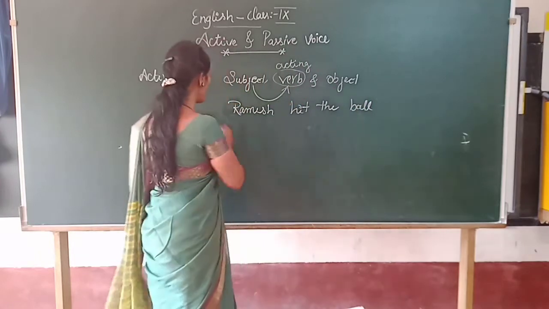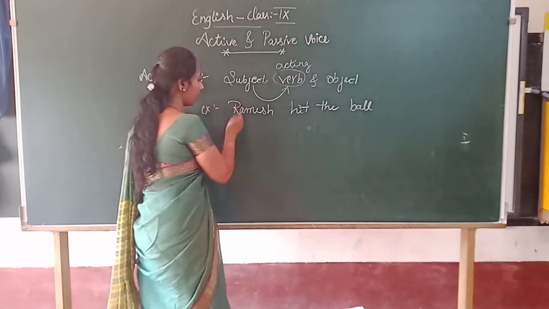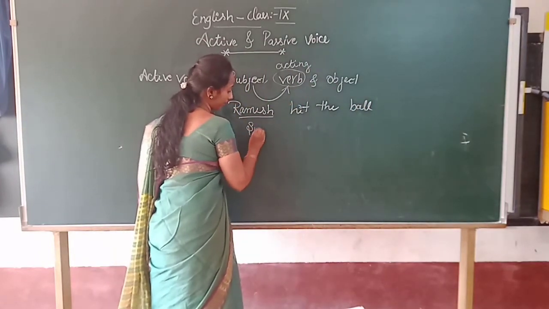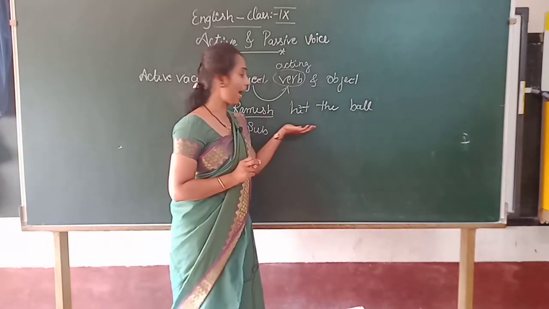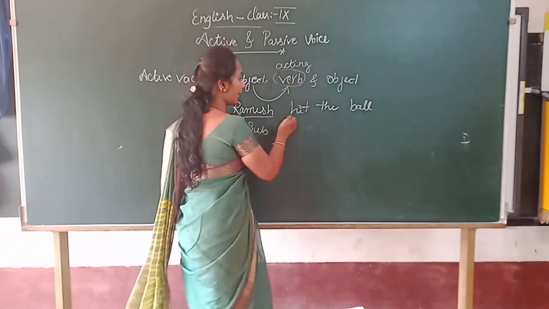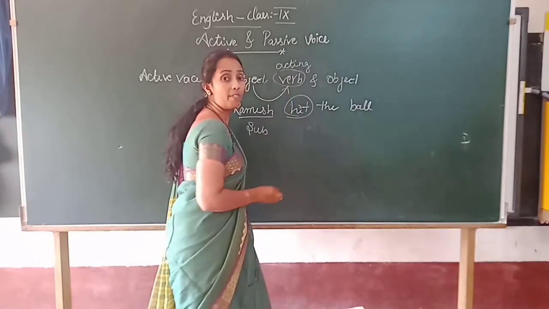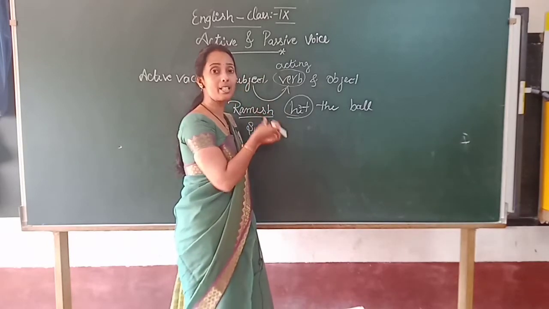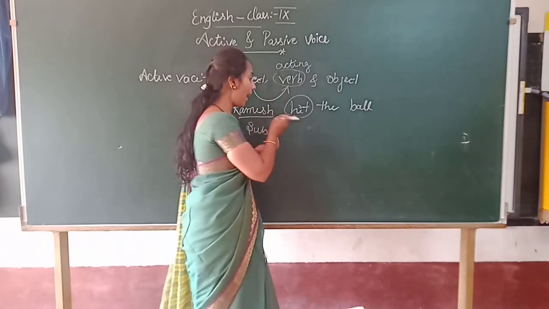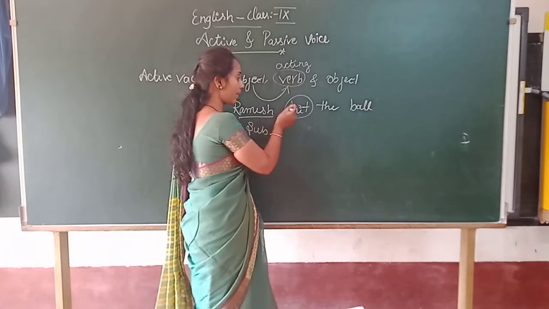So in this sentence, Ramesh is the subject, right? What he was doing, the action, was hitting. So here the work is shown. In active voice, the activity is shown in the sentence. What is the activity going on in the sentence? That was hitting.